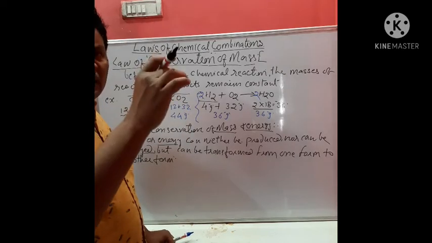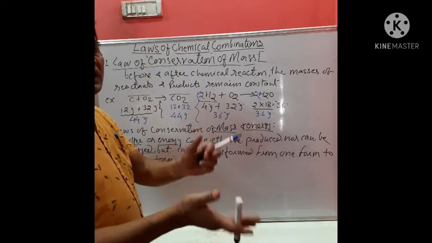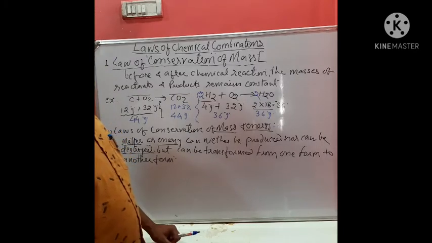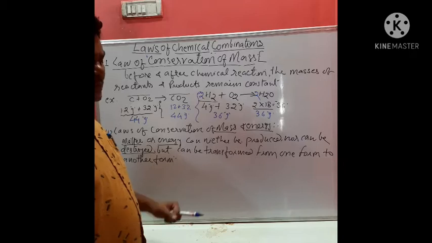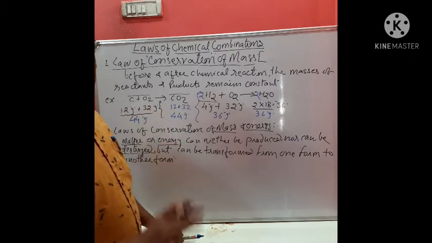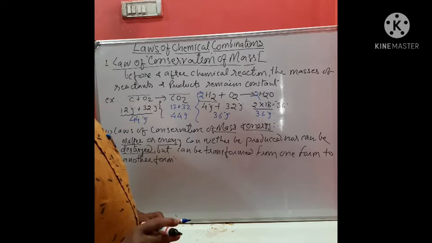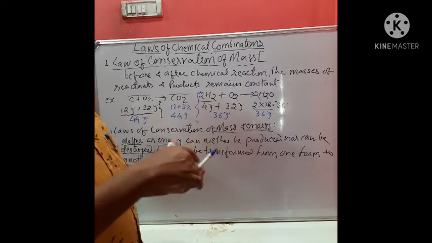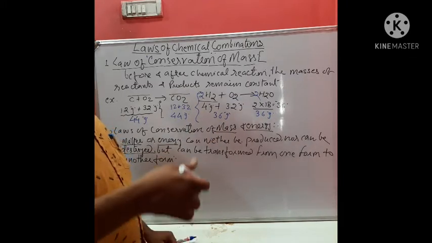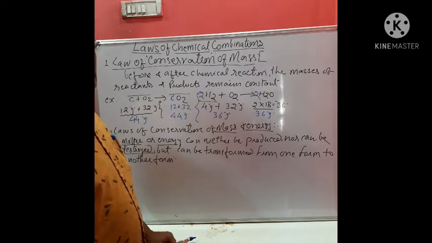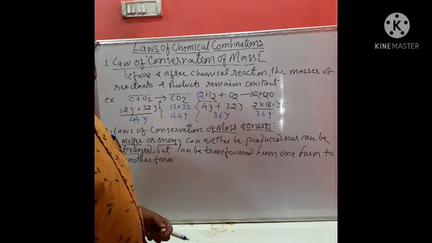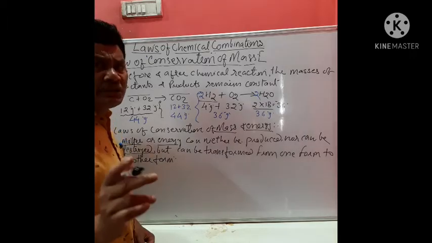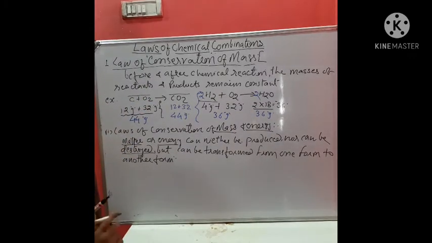Actually, it is not finished. It converts into another form. Like the LPG gas cylinder which we use in our kitchen. Sometimes we say that the LPG gas is finished. But in fact, this LPG gas, when burned with oxygen, is converted into carbon dioxide and water. So in this way only its form is changed. Otherwise there is no change at all. So this is about the first law.